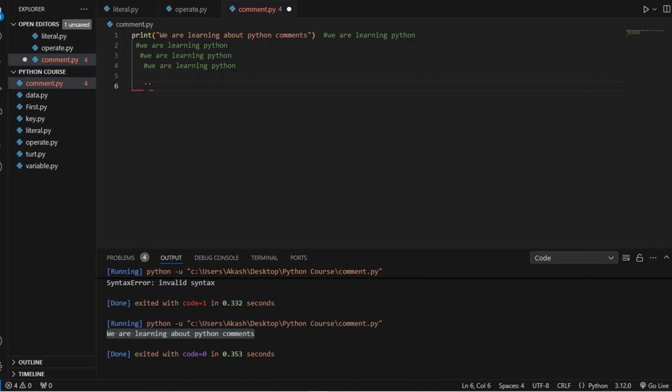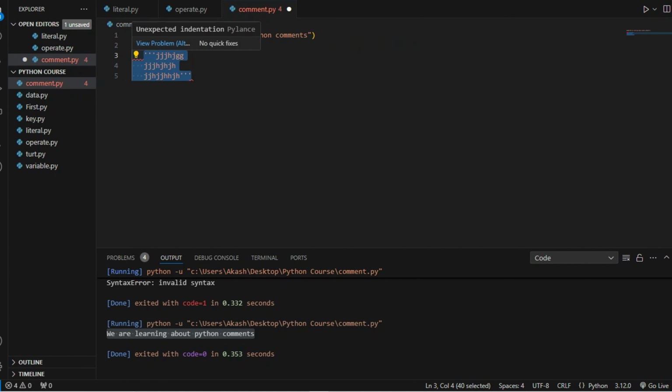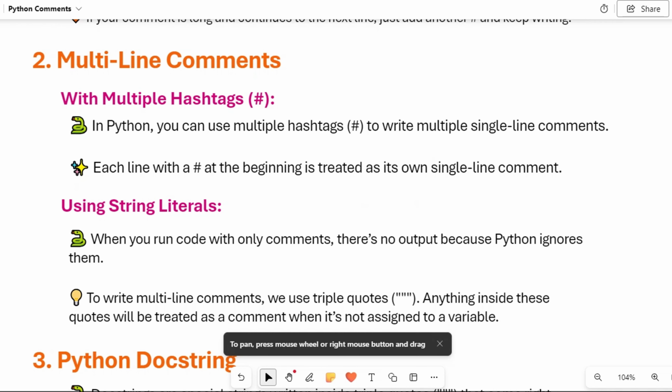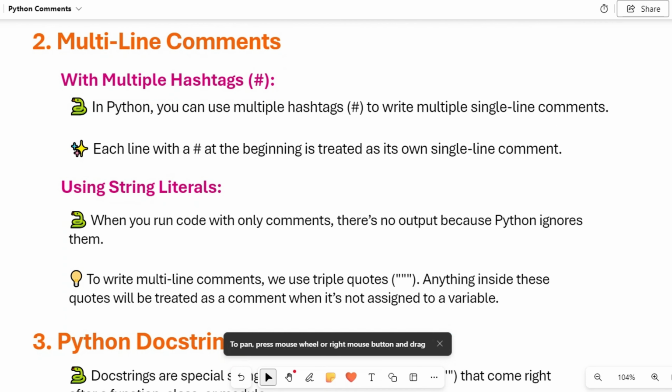Suppose I use triple quotes, and I write whatever statement inside them. But first we will have to remove this thing. Just give me a second. Now I have saved the program and will run it. We are learning about Python comments. As you can see, we can use multiple line comments in this way. I hope you understood.